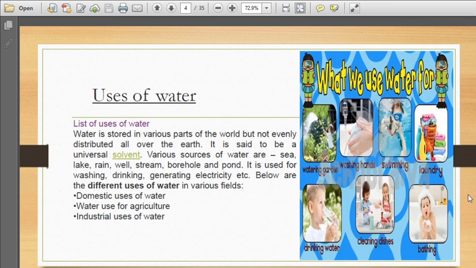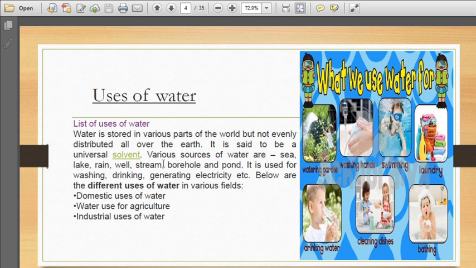Now children, yesterday we saw the different uses of water. Water is used for watering plants, washing hands, swimming, washing clothes, drinking, cleaning dishes, and bathing. So it is used for many purposes.